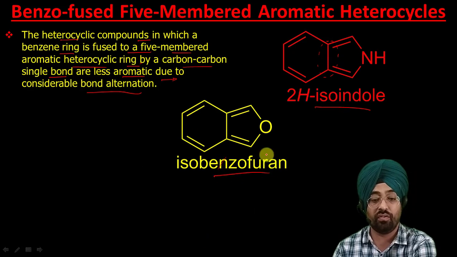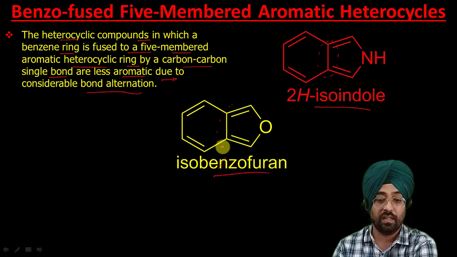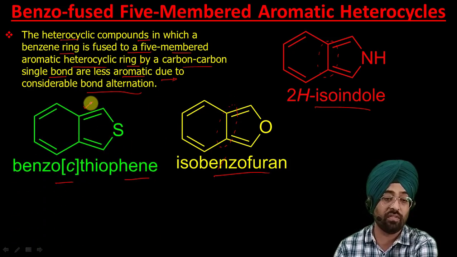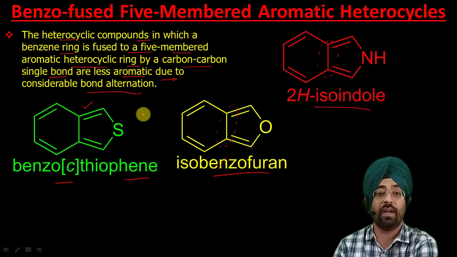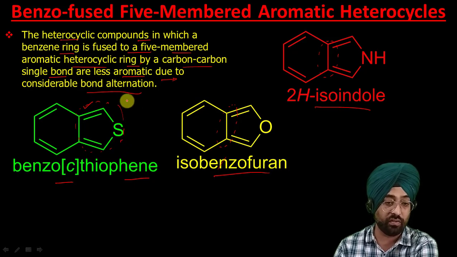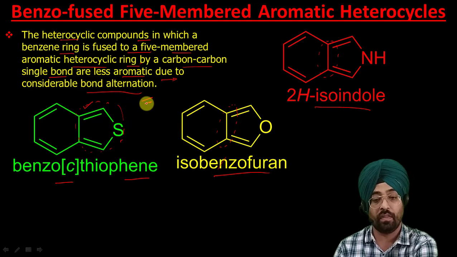This is isobenzofuran, again attached by a carbon-carbon single bond, and this is benzo[c]thiophene. These types of compounds are even less aromatic than their parent 5-membered aromatic heterocycles, and even less aromatic than those benzo-fused rings which are fused by a C double bond C.